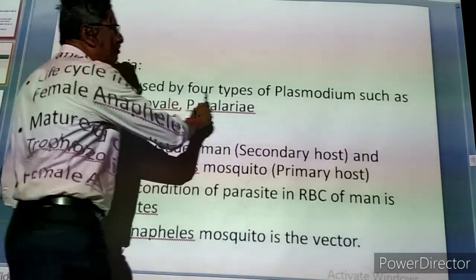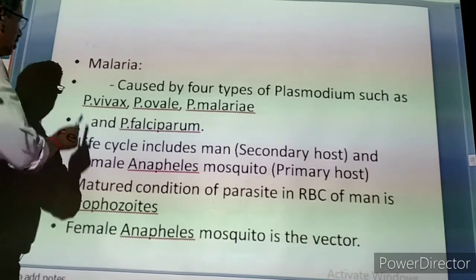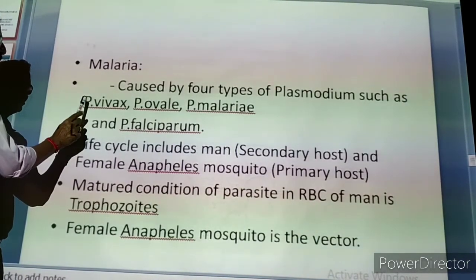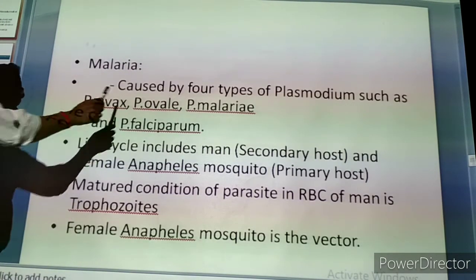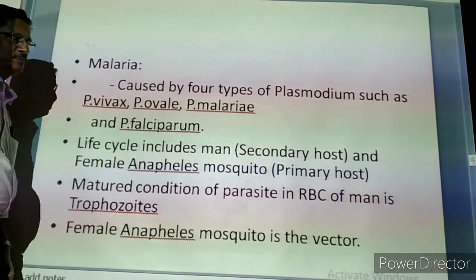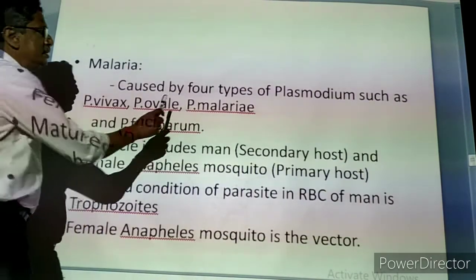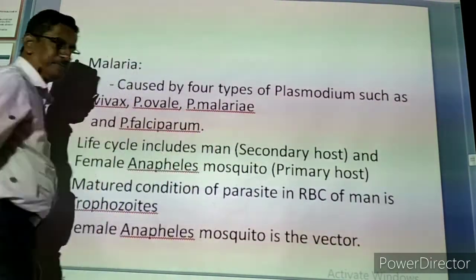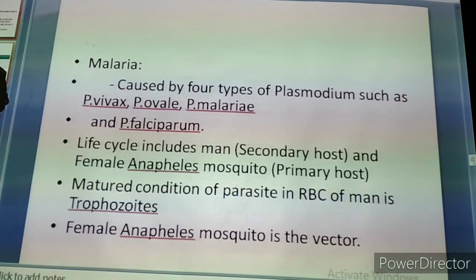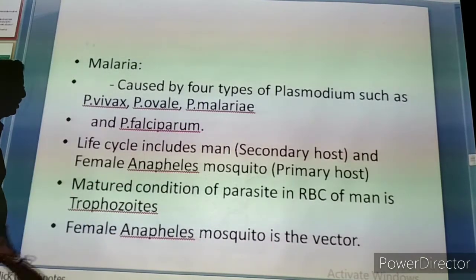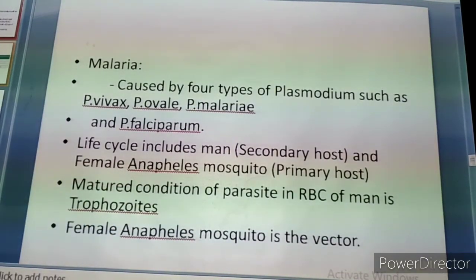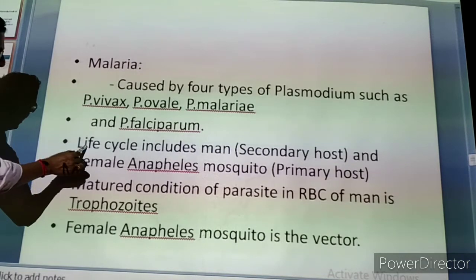Now what are the 4 different types of Plasmodium? You have to see. P stands for Plasmodium. Plasmodium vivax is the first one, which is common in India. The second one is Plasmodium ovale. The third one is Plasmodium malariae. And the last one is Plasmodium falciparum. This is deadly. The fourth one is very deadly, Plasmodium falciparum. Now these are the 4 different types of Plasmodium. They are causing malaria.